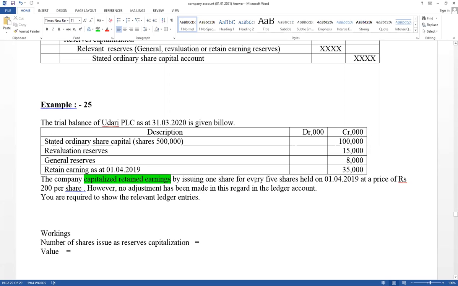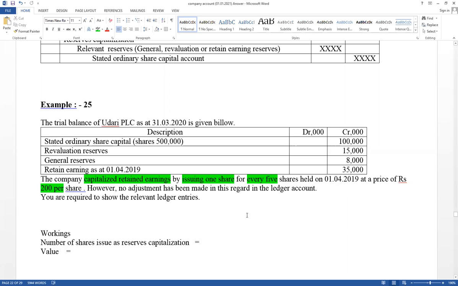By issuing 1 share for every 5 shares held on 1st April, the company is going to issue bonus shares. Per share price is given as 200. Those are the information given by the examiner. They ask for the relevant ledger accounts.